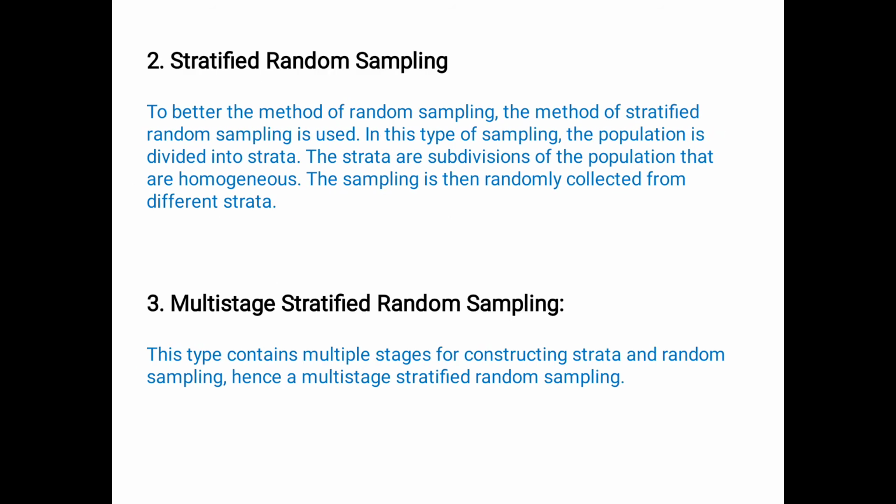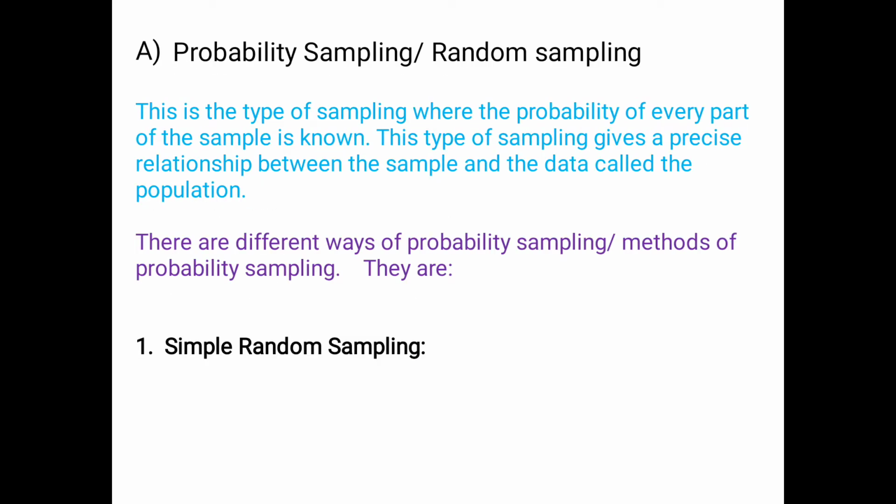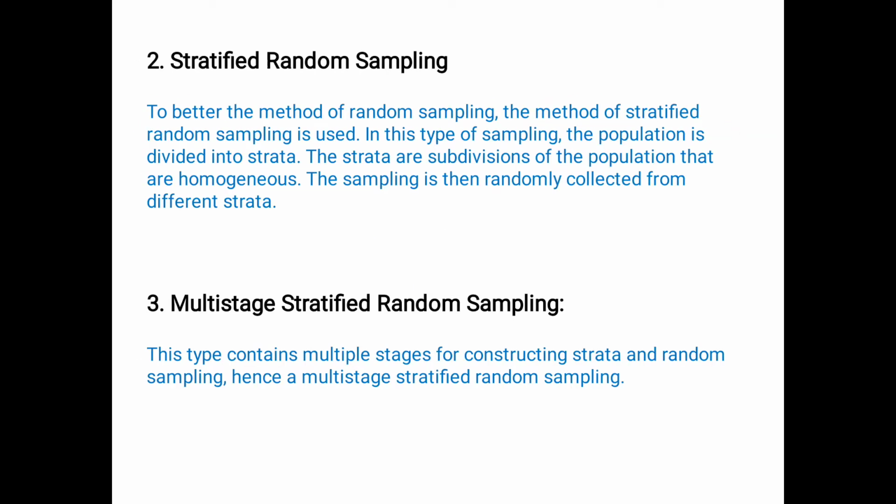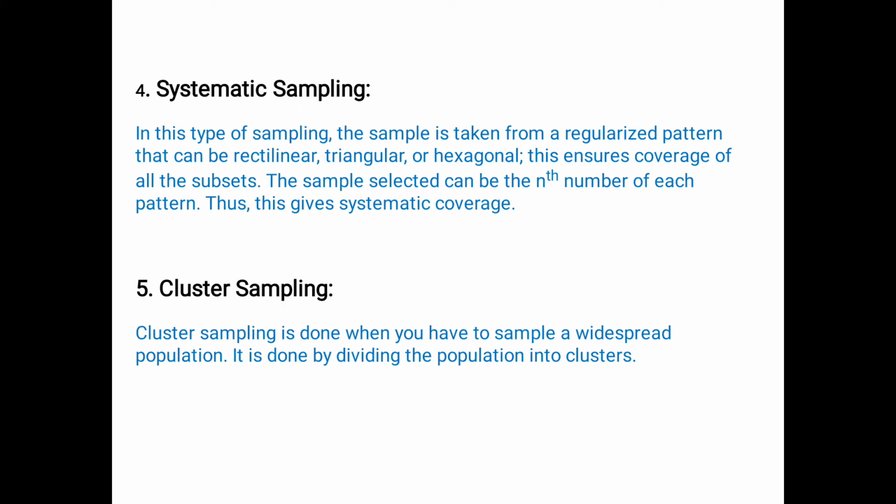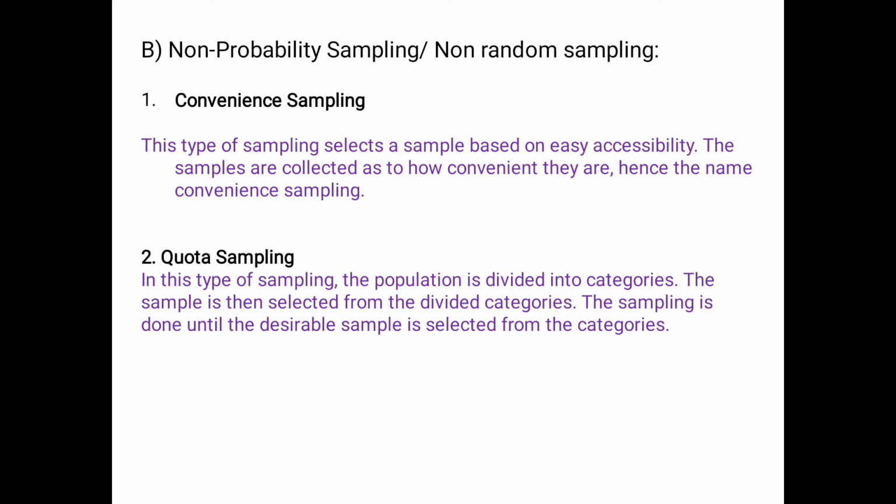In the last video we discussed the methods of probability sampling, meaning simple random sampling, stratified, multi-stage, systematic, and cluster sampling. Today's video we are going to discuss the methods of non-probability sampling. Firstly, the meaning: what exactly is non-probability or non-random sampling. Next, what are the techniques or methods of non-probability sampling.